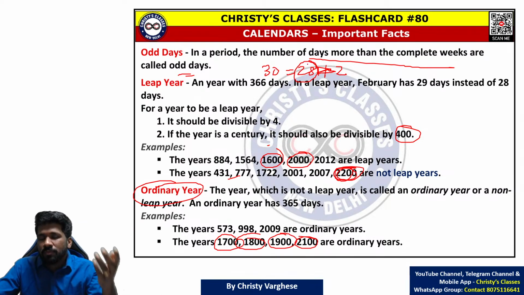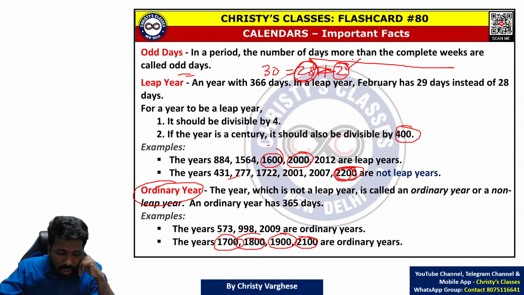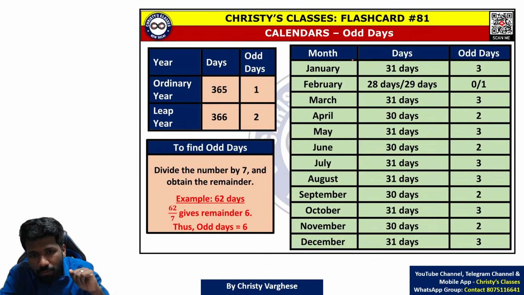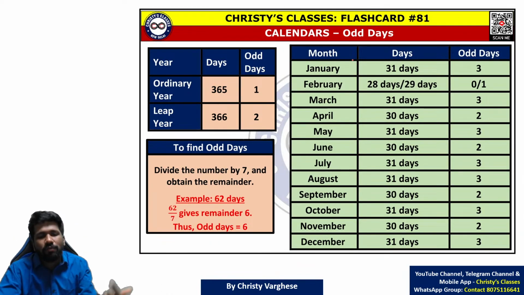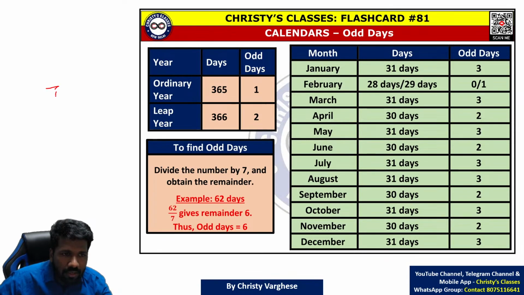So it is after that. That means 4 complete weeks, 2 extra days. Those 2 extra days are called odd days. This odd days concept is very important to see how the day of the week is changing. For example, if the question is: if today is Wednesday,